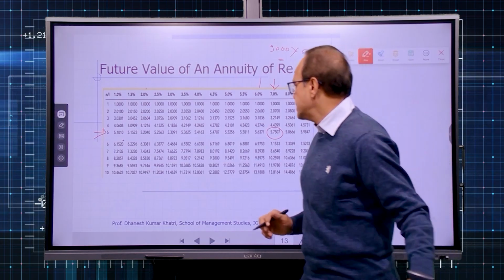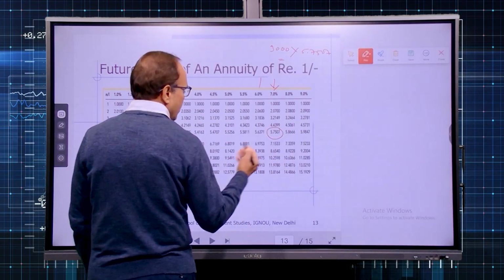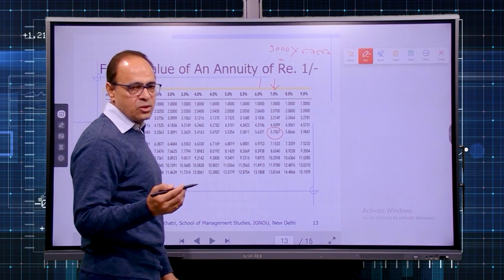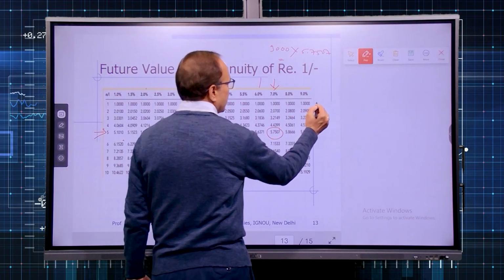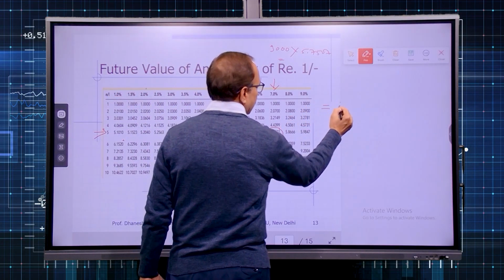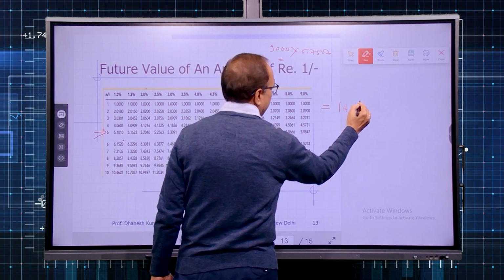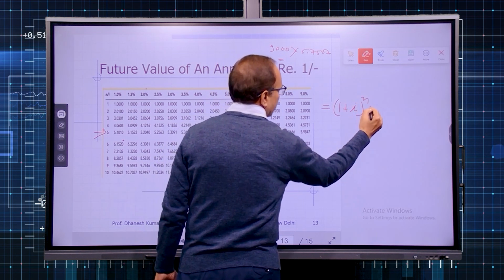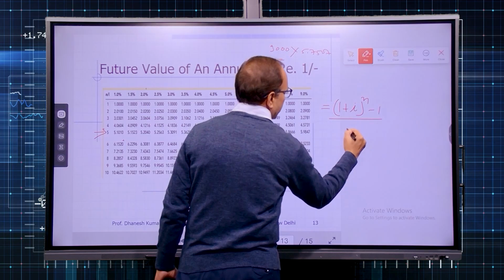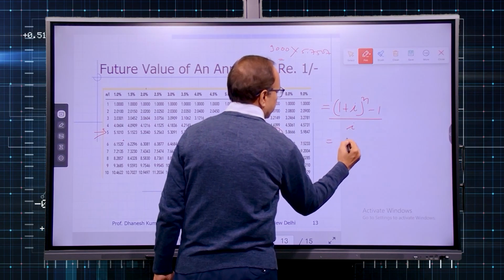Or if you say, no, I will not use the table, rather I am interested in calculating on my own, you can calculate that factor like this: 1 plus I or R raised to the power of n, minus 1, upon I. So let me depict it.